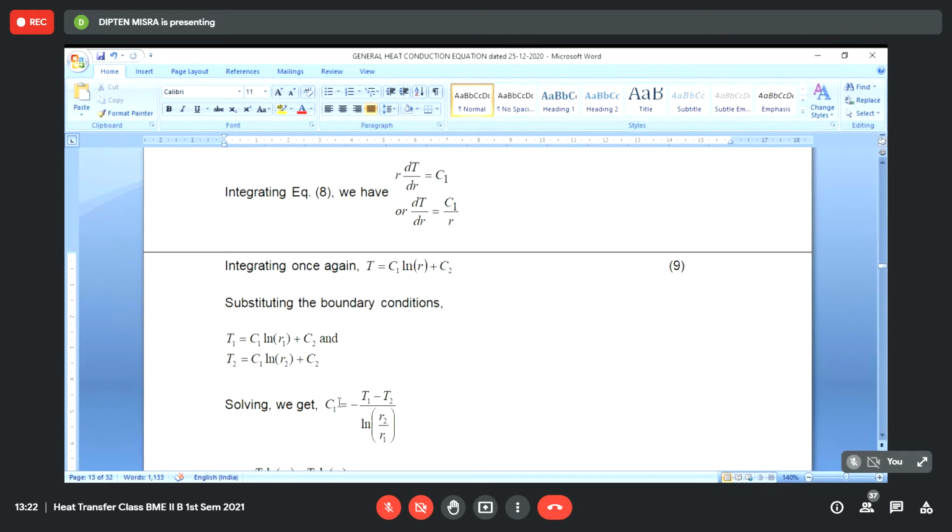This dT/dR will become C1 by R. Because C1 is a negative quantity, dT/dR will be negative. That is also expected from the second law: if you have an internal hot surface and the outside surface is colder, then as you move outward, your temperature will decrease, so dT/dR will be a negative thing, and this is a mathematical corroboration of that.